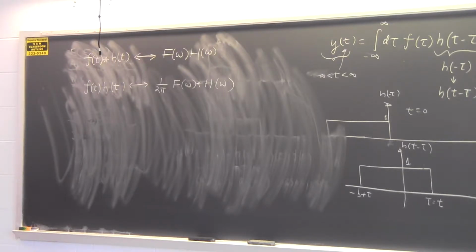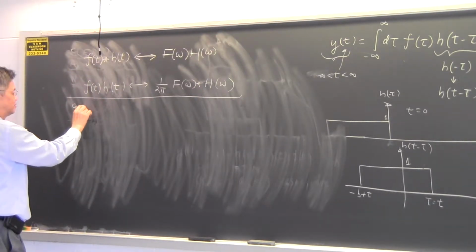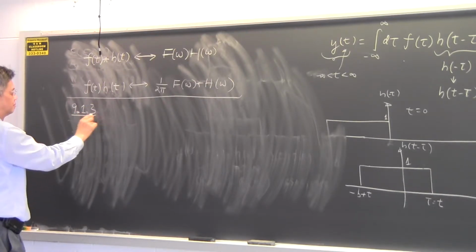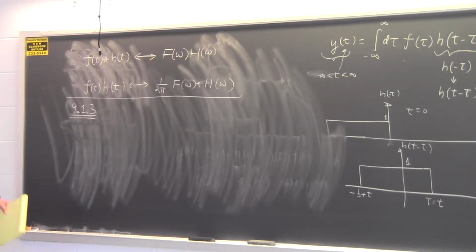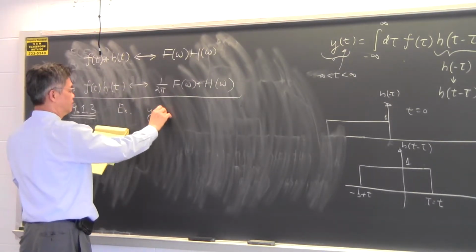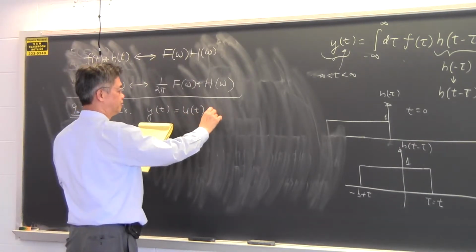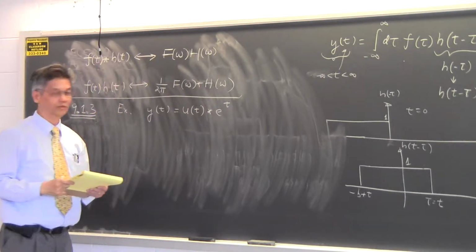So let's go to section 9.1.3 if you don't have any more questions. 9.1.3 is full of examples. Example 9.5, for instance, asks you to work out the convolution of a unit step function with an exponential function.